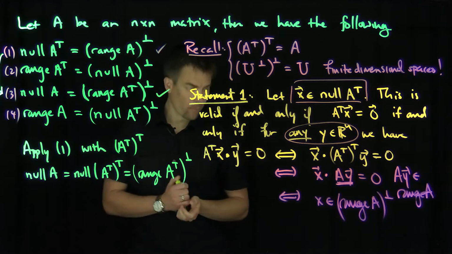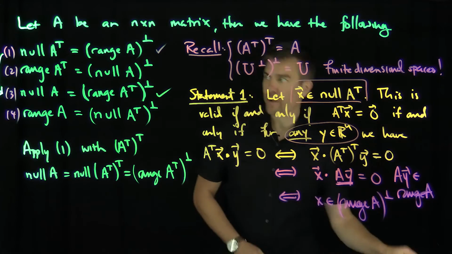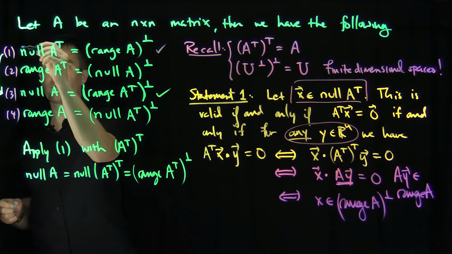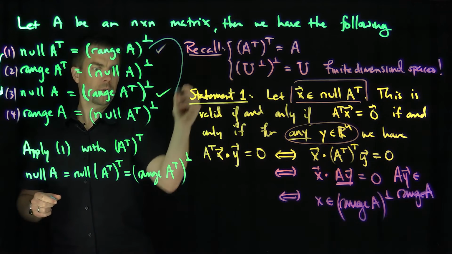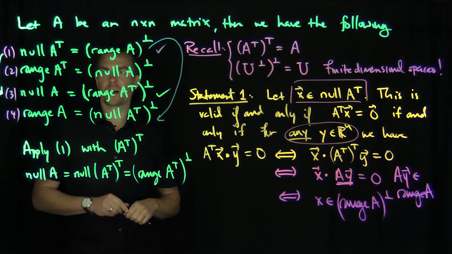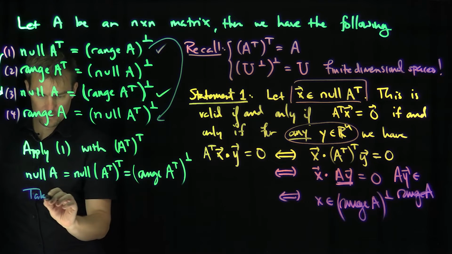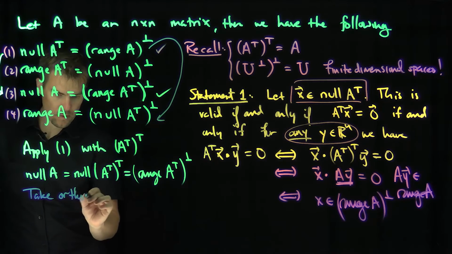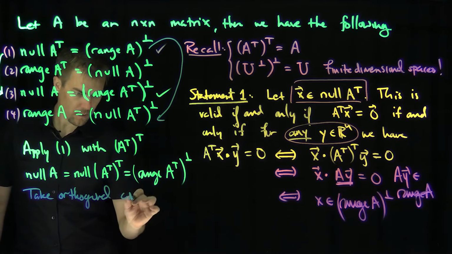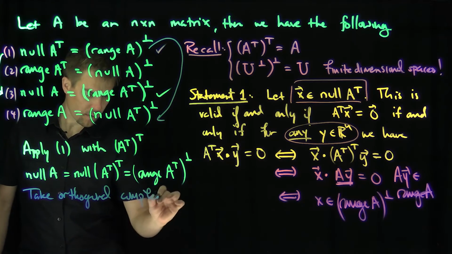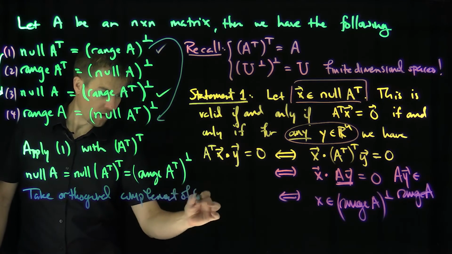Excellent. Now, how can I get from 1 to 4? What I'm going to do is take the orthogonal complement of 1.